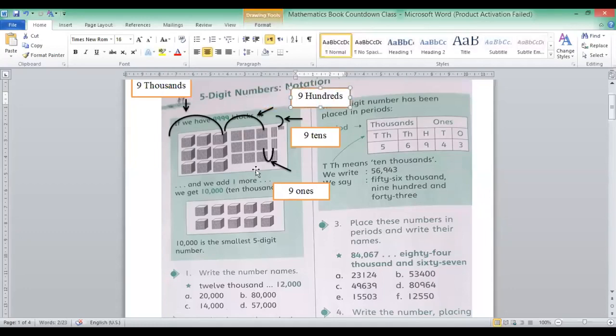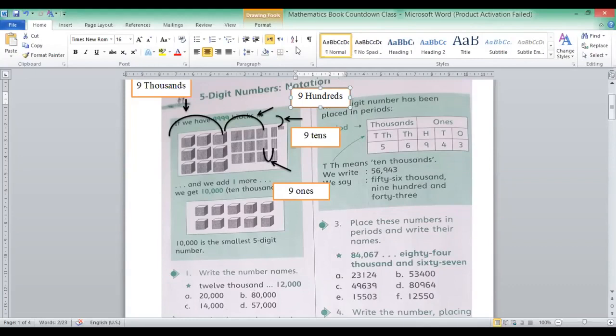Look at this diagram. This diagram shows the greatest 4-digit number. All of you know that the greatest 4-digit number is 9,999.